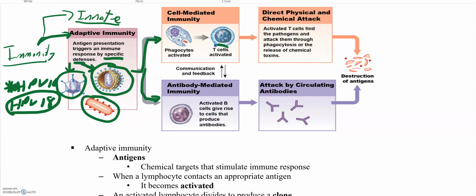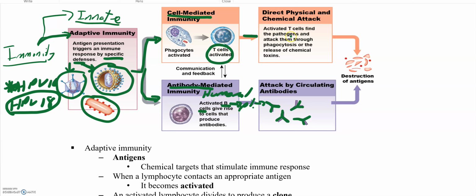Cell-mediated means it involves T cells. Antibody-mediated, also known as humoral, involves B cells. So cell-mediated is T cells, antibody is B cells. Remember we talked about before, B cells become plasma cells, so I'm going to put P for plasma, and plasma cells secrete antibodies. What do plasma cells secrete? Antibodies.